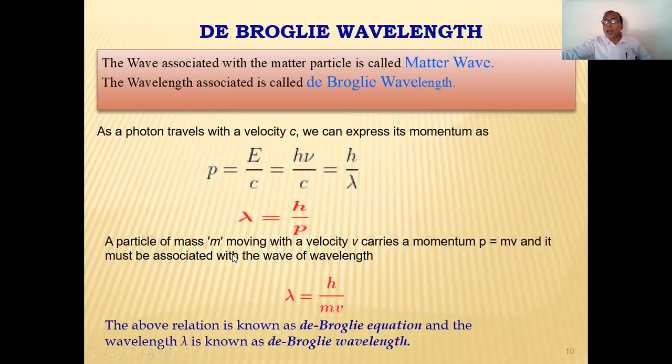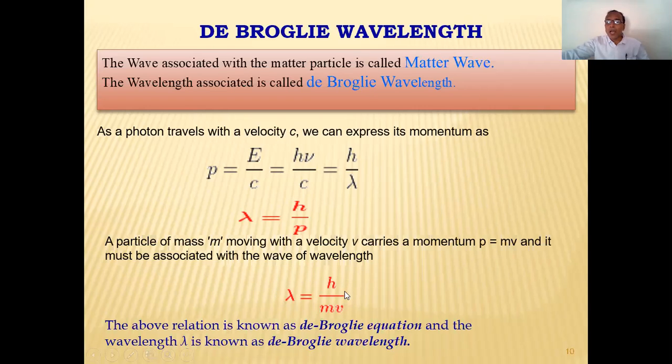So a particle of mass m moving with velocity v carries momentum p. Suppose a particle has mass m and it is moving; when it is moving it possesses momentum. Suppose that momentum is p and the momentum is given by mv, that is mass into velocity, and it must be associated with a wavelength, lambda, and that lambda should be equal to h upon mv.